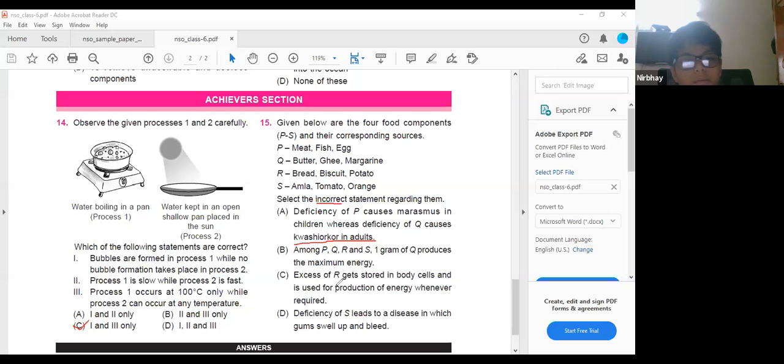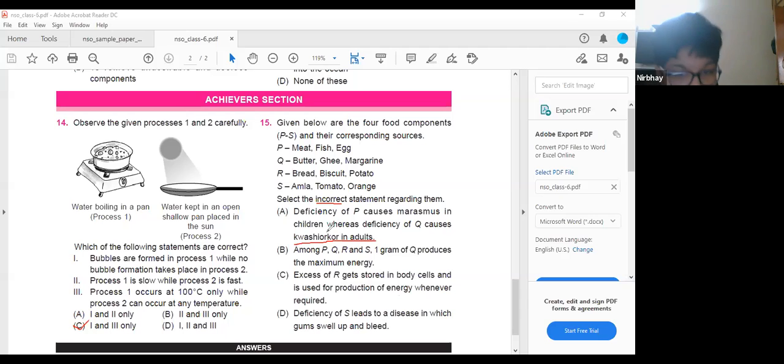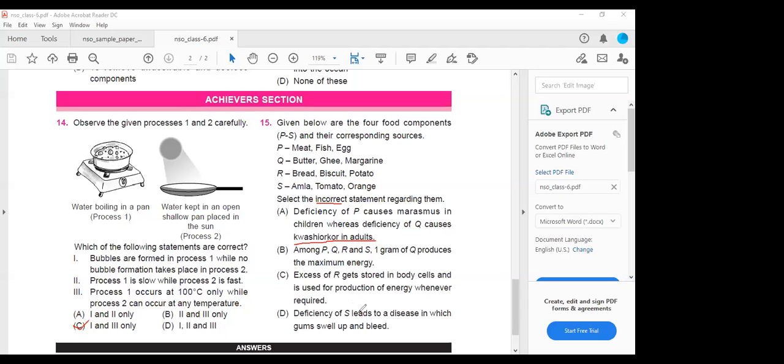The excess of R is stored in the body cells and is used in the production of energy whenever required. Yes, true. That is also true. And deficiency of S, amla, tomato or orange, may cause the disease in which the gums swell up and bleed. That is also correct. The deficiency of vitamin C causes scurvy. So option A is the correct answer.